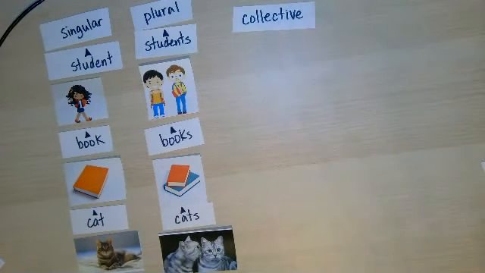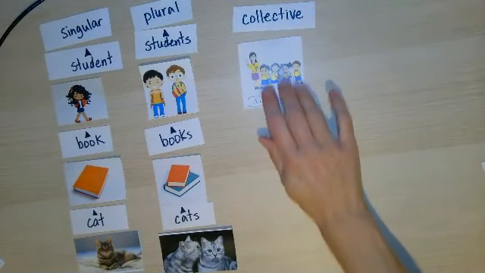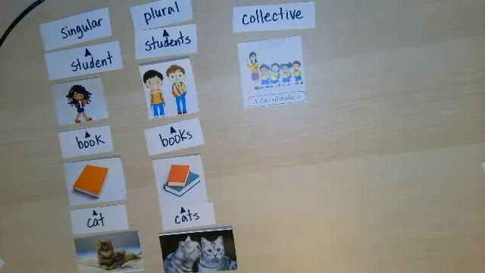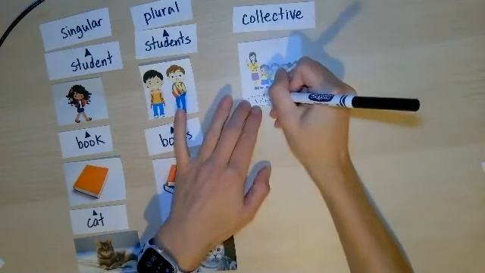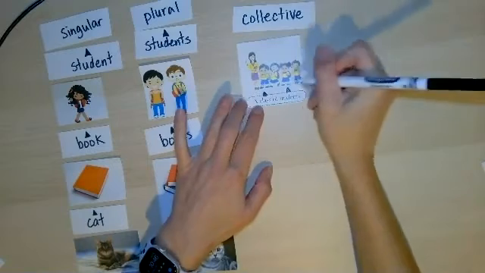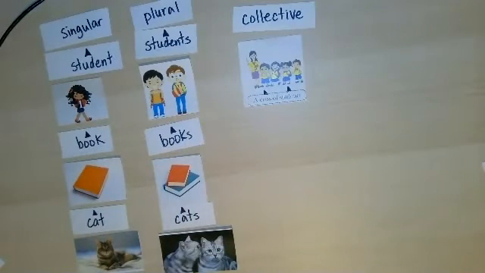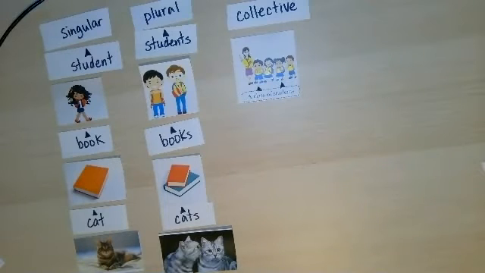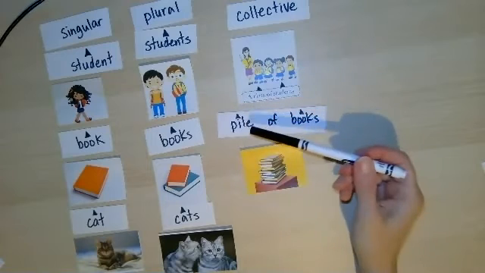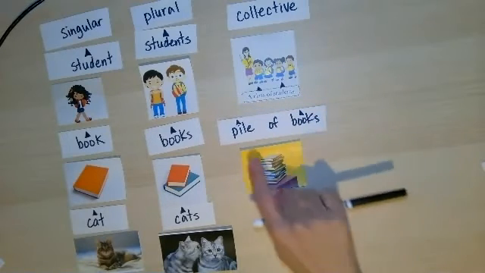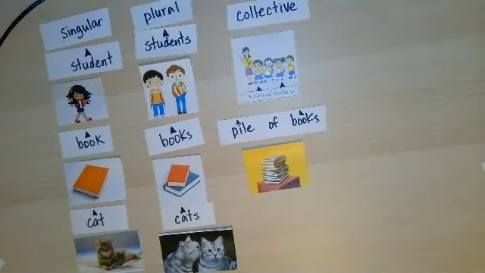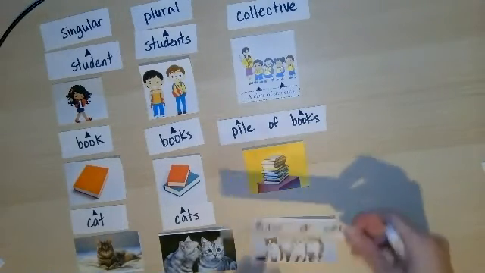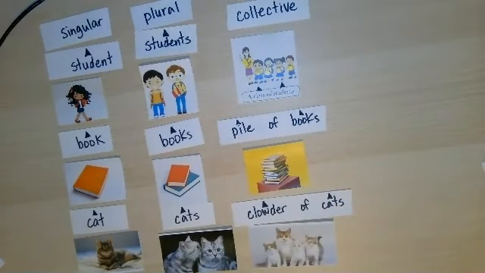So if we had a class of students, that would be a collective noun, a class of students. So I could draw my triangles above class and students to show that those are my nouns. A class of students would be a collective noun. Class would be the collective noun for that. I could have a pile of books. So pile of books is a collective. Pile is a collective noun for all of those books. I could have a big group of cats, and this is a funny word, a clowder of cats. That's what you call a group of cats, a clowder.